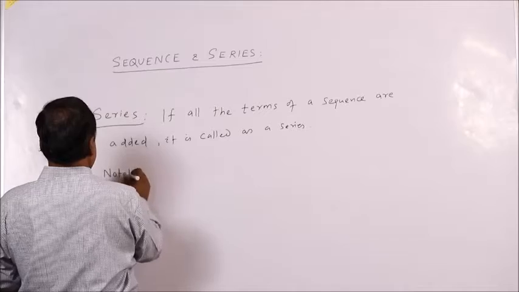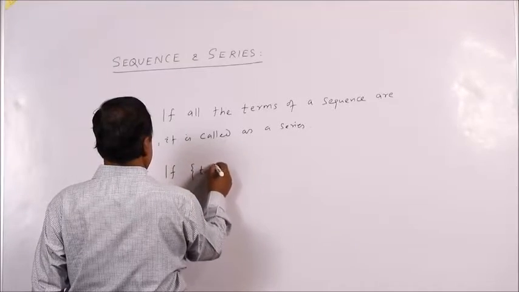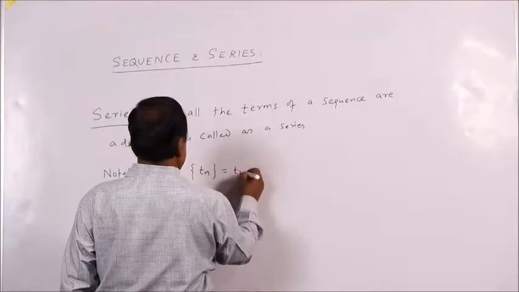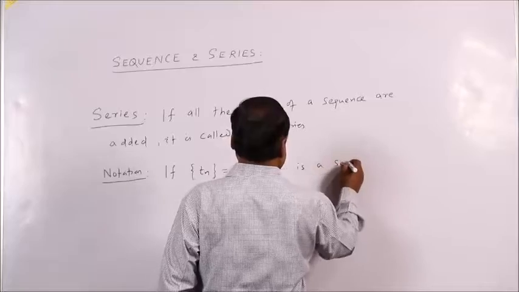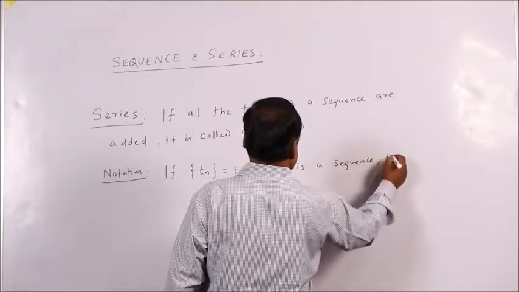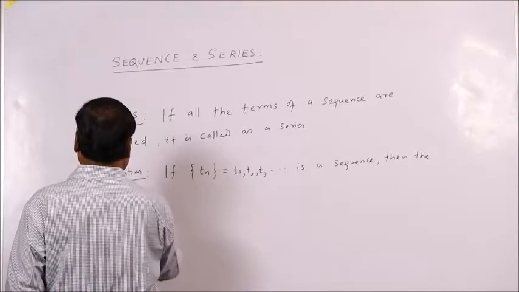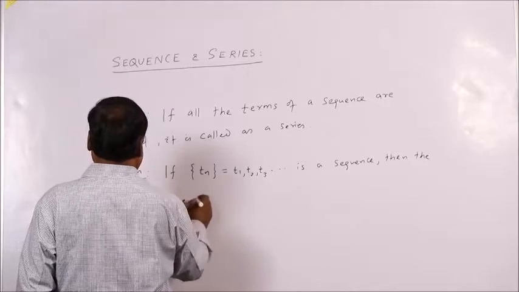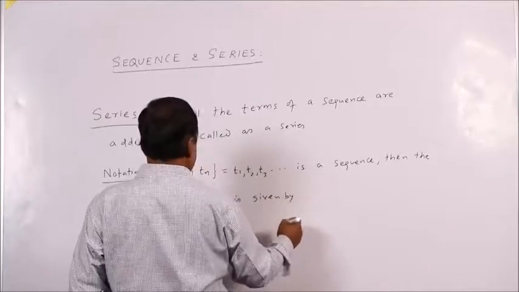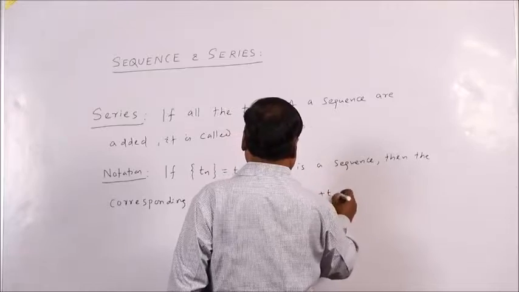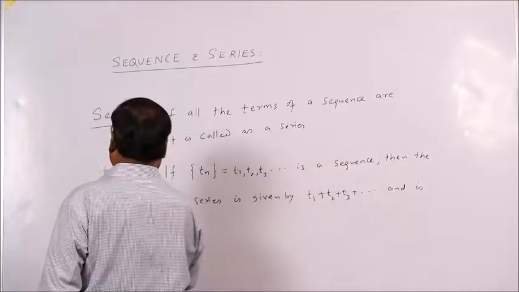Notation: if Tn, that is T1, T2, T3, is a sequence, then the corresponding series is given by T1 plus T2 plus T3 dot dot dot, and is denoted by